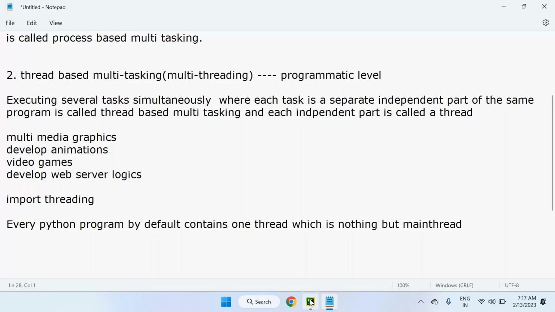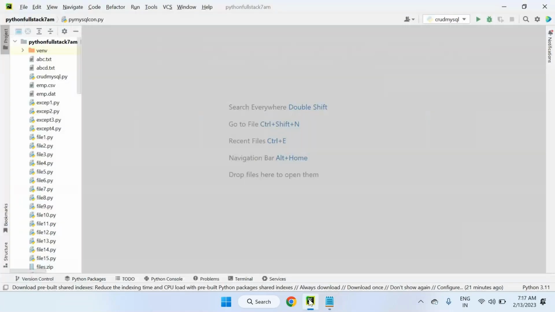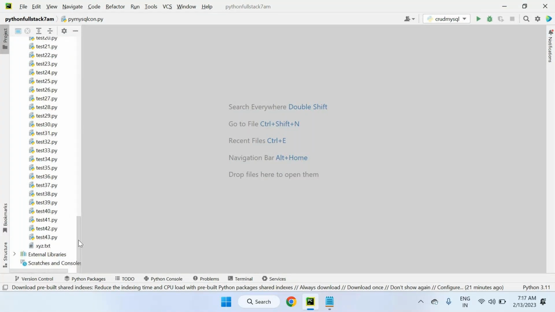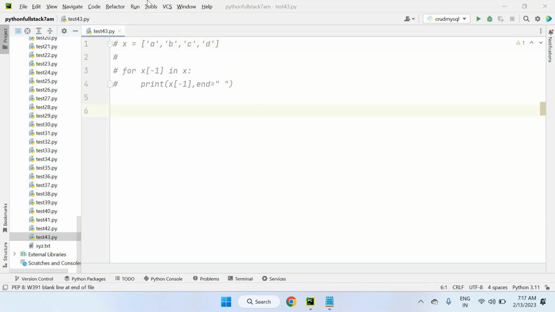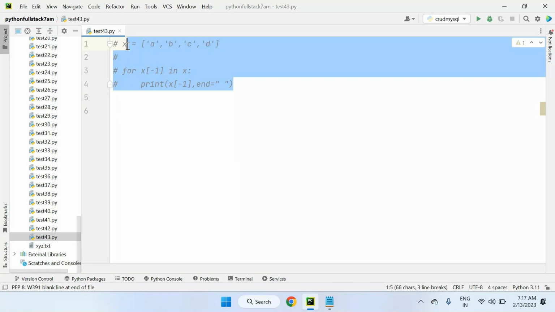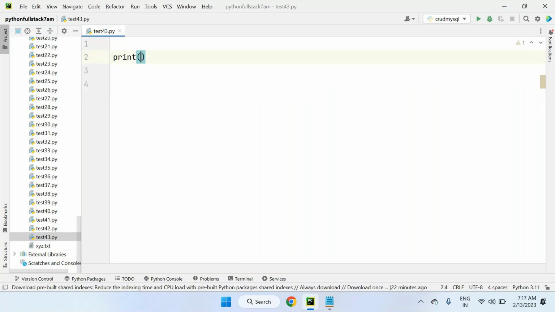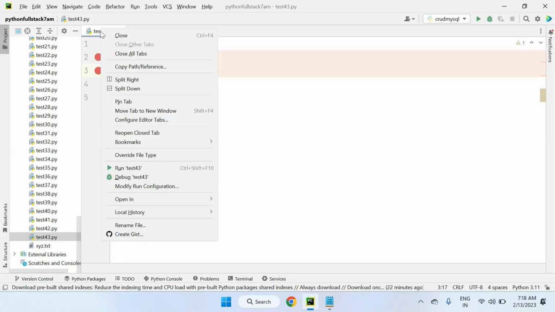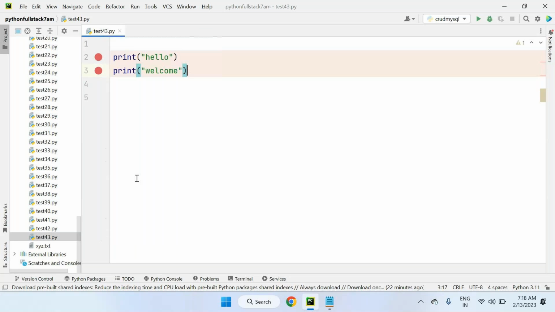So how do I know whether the main thread is executing or not? Simple. Take any program, like the last program, test 43. Here I'm writing print hello. I'll show you whether it is a multi-threading or single-threading program. I want to debug this program: right click and debug test 43.